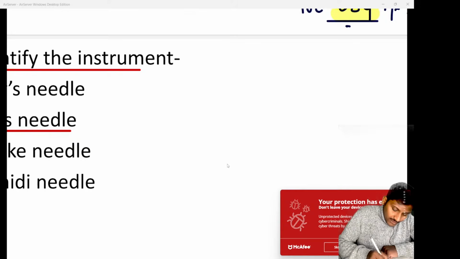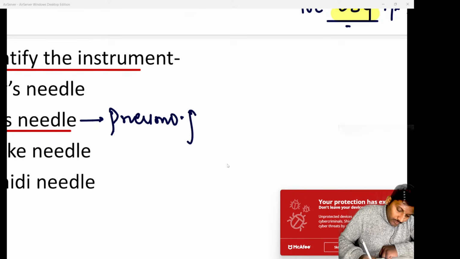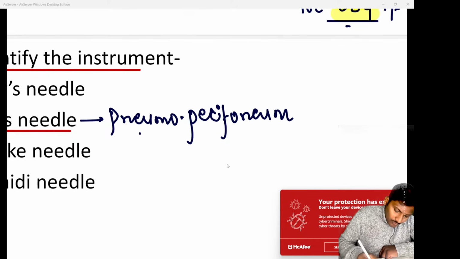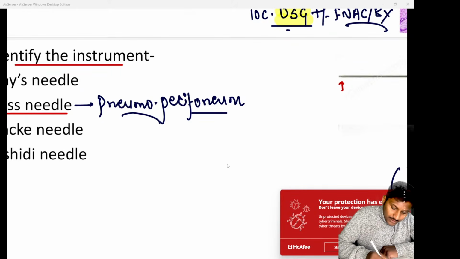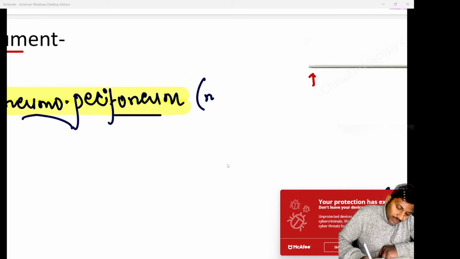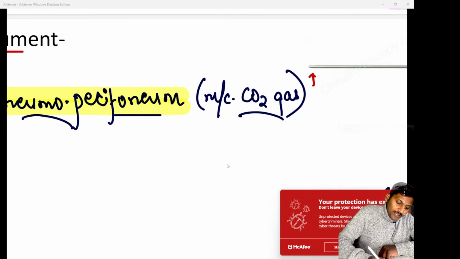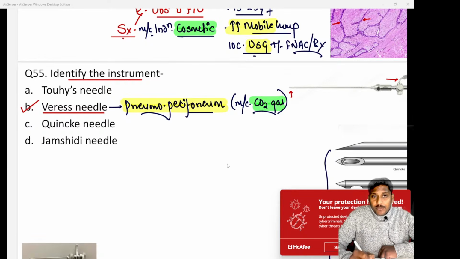Remember, the Veress needle is generally used to create pneumoperitoneum. Whenever we want to perform a laparoscopic surgery, we have to create pneumoperitoneum, or we have to fill gas inside the peritoneal cavity. So to create a pneumoperitoneum during a laparoscopic surgery, we use the Veress needle, and the most common gas that we use is CO2 gas, or carbon dioxide gas. Do remember that.